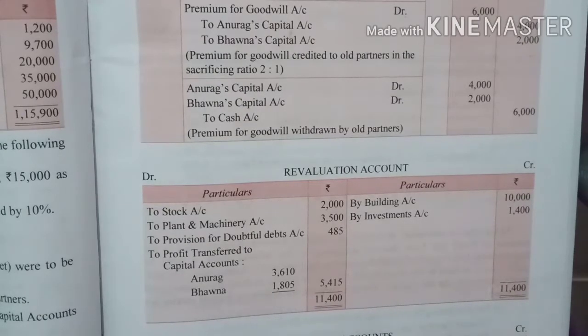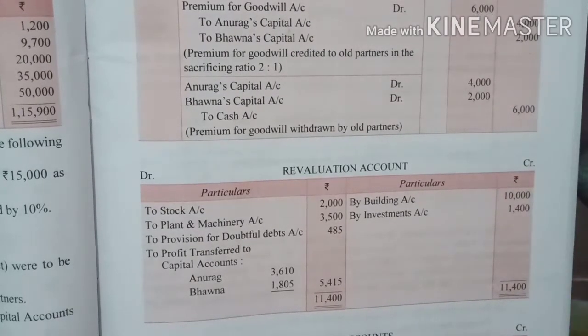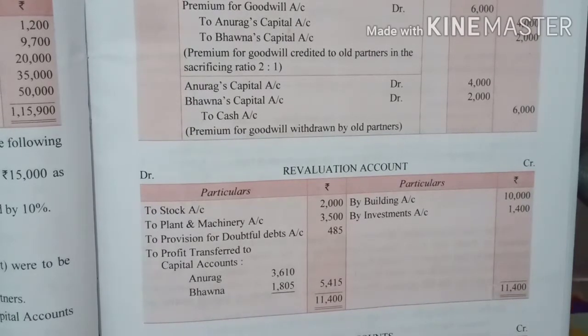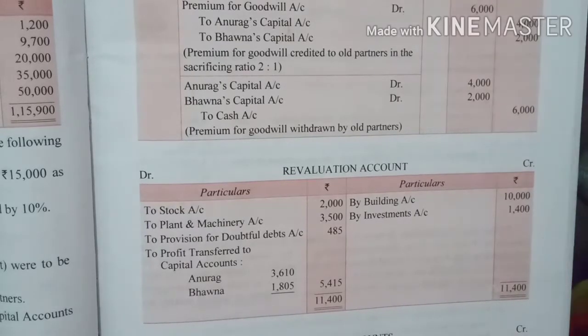Am I clear? Now after revaluation, just understand the steps. What you have to do? If a journal entry is asked, then only you go for journal entry. Do remember. Otherwise, if they have asked straight away for the ledger, don't go for journal entry. It will waste your time. But if they have asked for journal entry, don't think that you can avoid that step. If you avoid that step, you will lose your marks. So you have to understand what the requirement is.